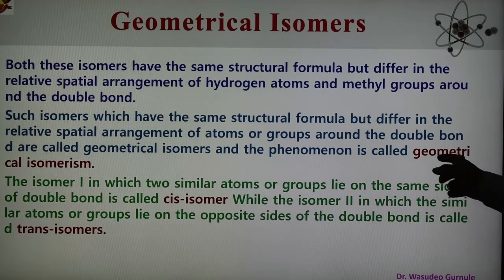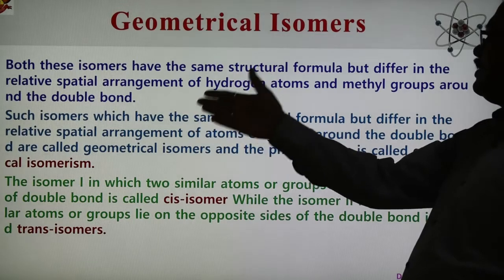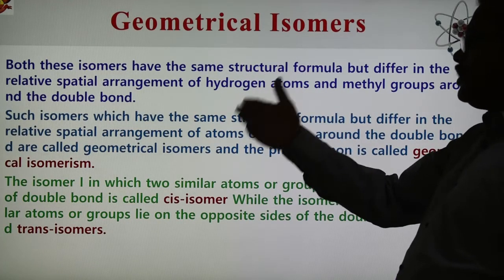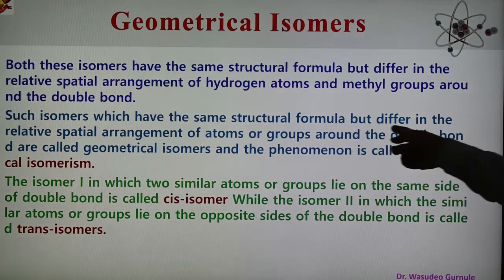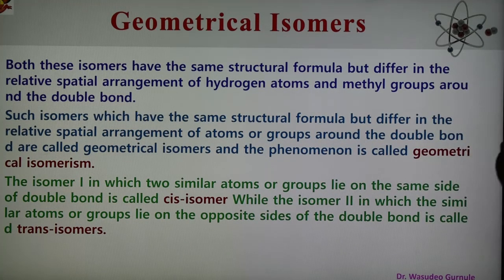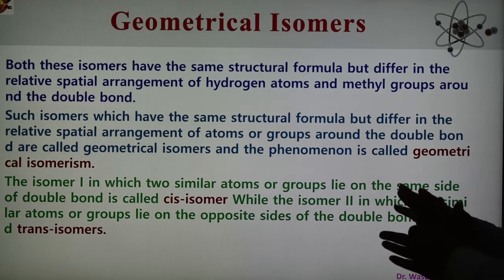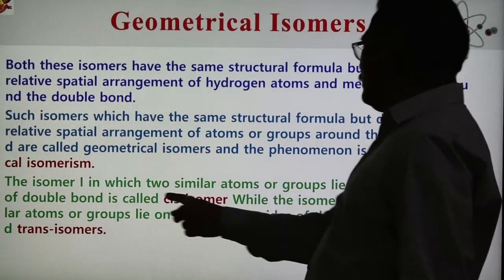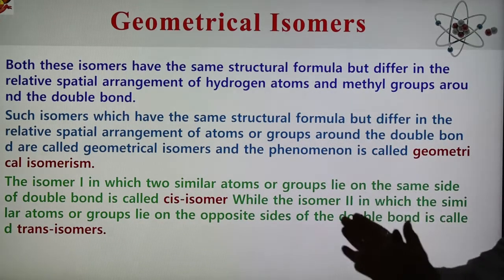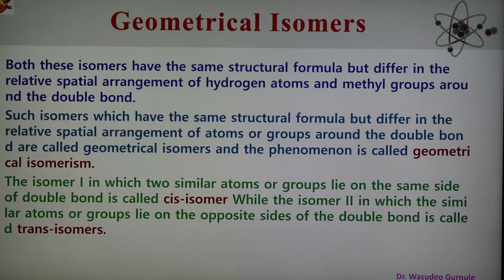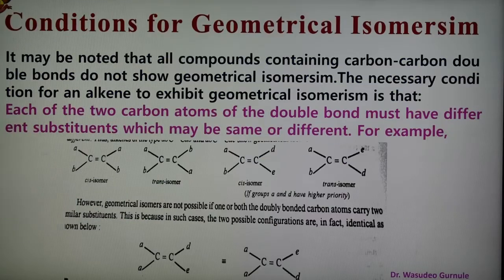So this is geometrical isomerism because, as we have seen in the example, such isomers, that is cis-2-butene and trans-2-butene, have the same structural formula but differ in the relative spatial arrangement of atoms or groups around the double bond, and these are known as geometrical isomers, and this phenomenon is known as geometrical isomerism. And as we know, geometrical isomers are of two types. When similar atoms or groups lie on one side, it is a cis isomer. When the similar atoms or groups lie on the opposite side, it is known as the trans isomer.